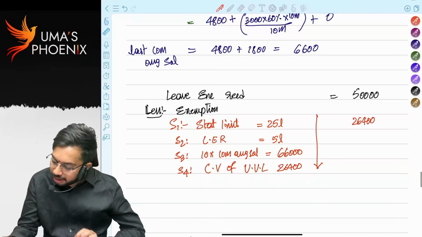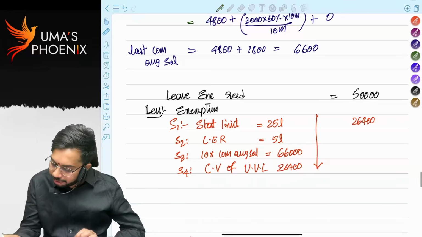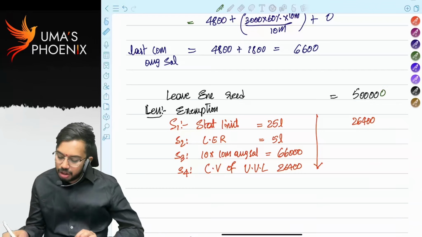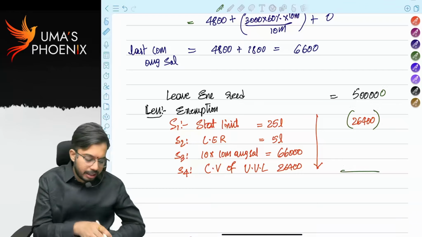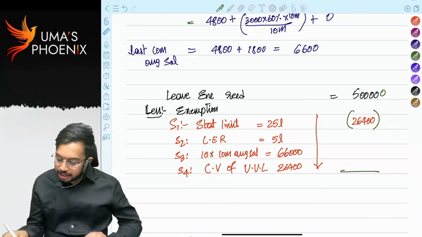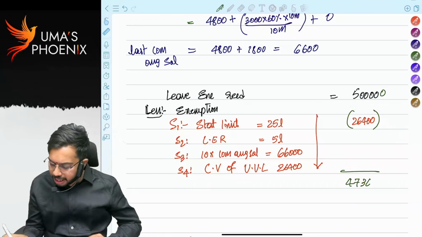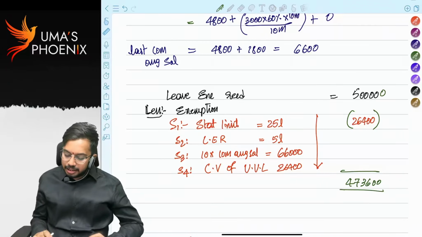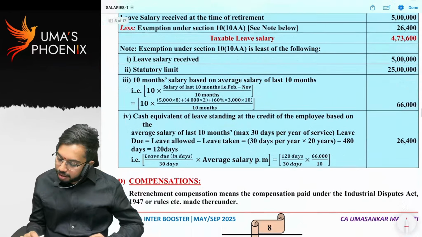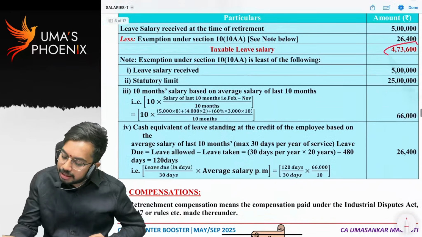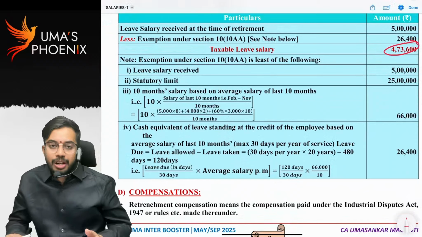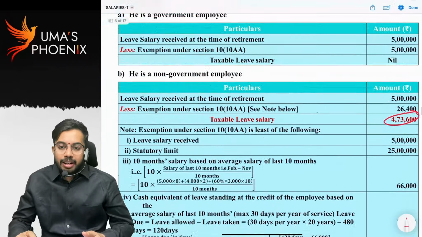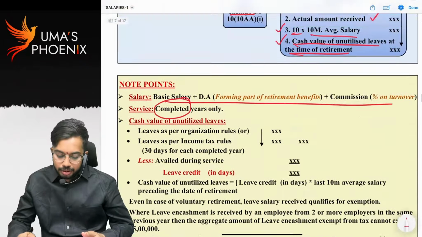I think this is 5 lakhs, right? So from 5 lakhs, if you reduce 26,400, how much is taxable leave encashment? 473,600. That is the answer, right? 473,600. So did you understand how to calculate exemption for leave encashment?